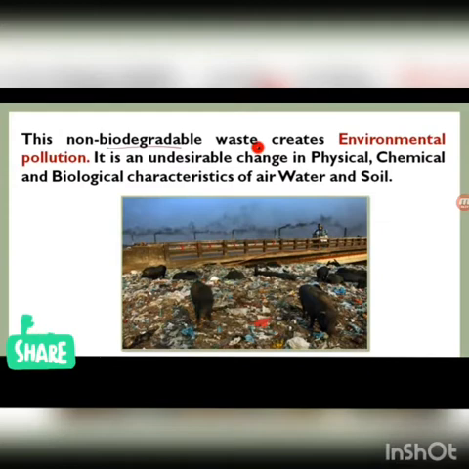What does environmental pollution mean? There is some undesirable, very bad change in the physical, chemical and biological characters of air, water and soil. So the characteristics of the air or water or soil change due to this pollution.